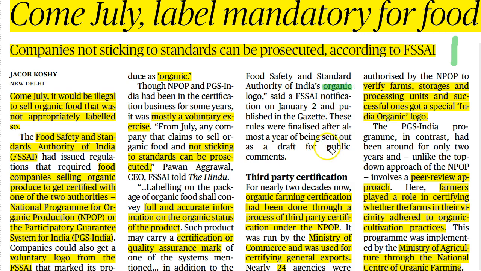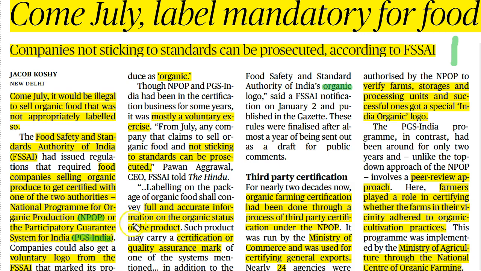First, let us see what is meant by organic food. Organic food means a food product which is grown in an environment free of chemical pesticides, fertilizers, genetically modified organisms, and induced hormones. Only such a product is termed an organic product. In general, the certificate for organic products is provided by the National Program for Organic Production or the Participatory Guarantee System for India.